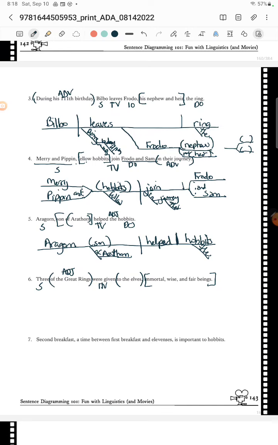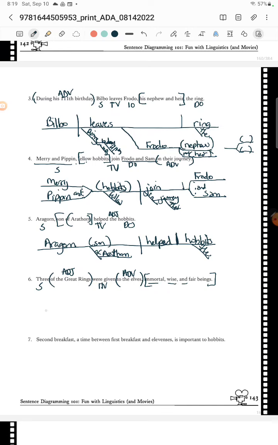Watch me mess up the spacing on this one too. I'm going to give it a shot, but look at the picture and you'll be able to see the spacing a lot clearer from the beginning. But this is what happens when you diagram. Sometimes you're just like, wait, where I didn't leave enough room. So pencil is your friend. But, this is where they were given, so it's an adverb. And then these are all adjectives describing those beings.